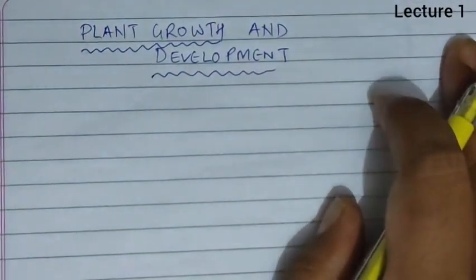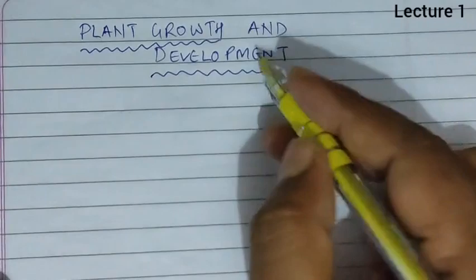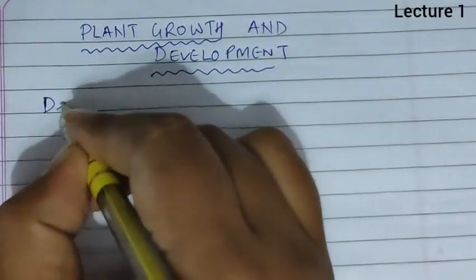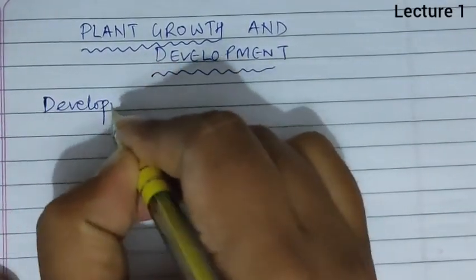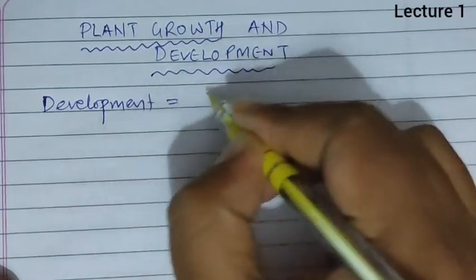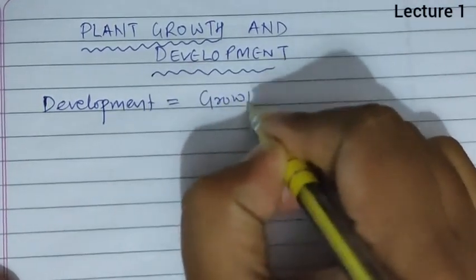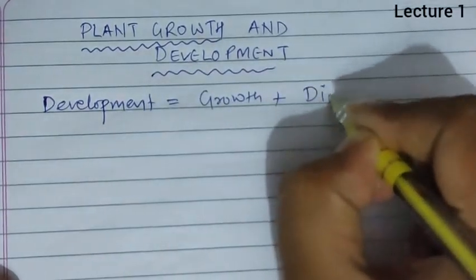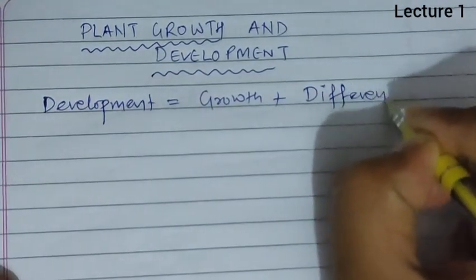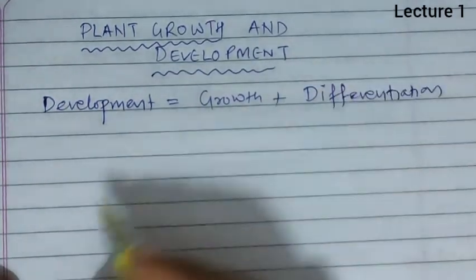So first we should understand what is the difference between growth and development. Development is written as growth plus differentiation.